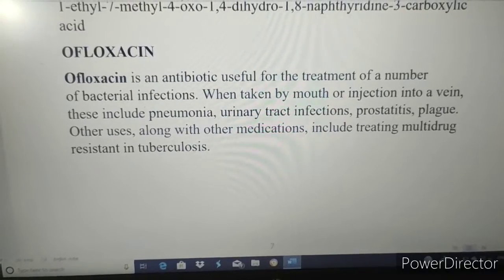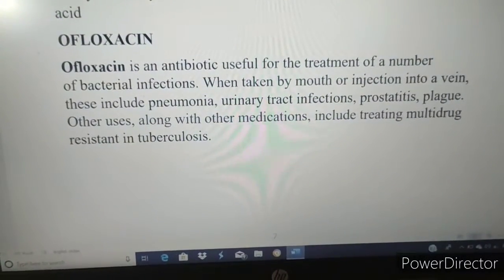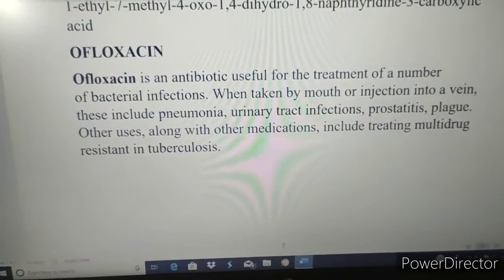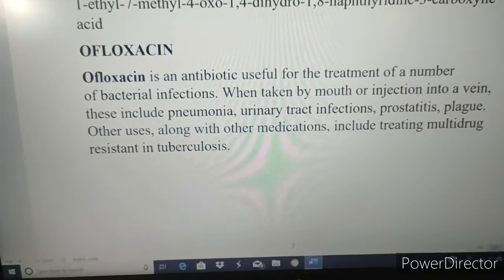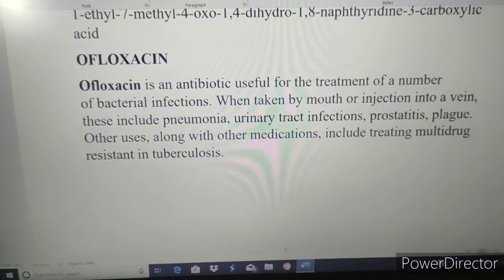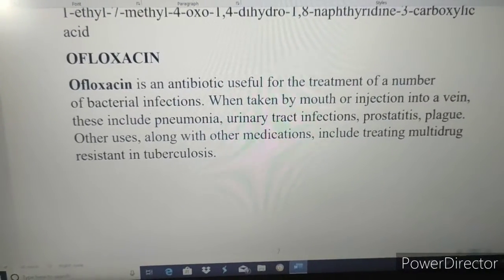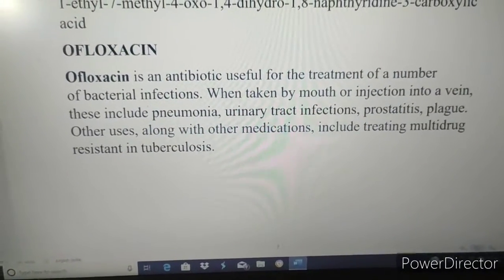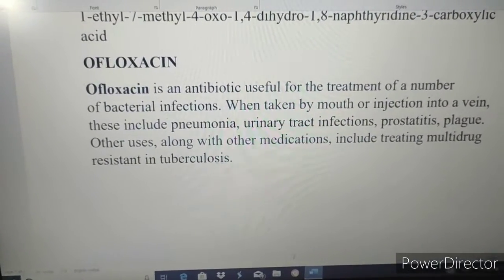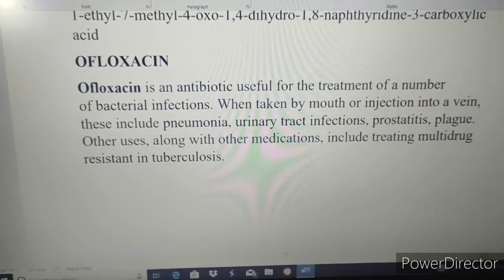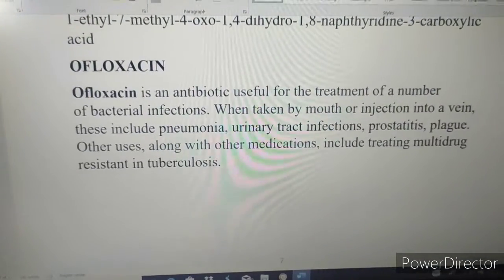multi-drug resistance in tuberculosis. Other uses along with other medications means the ofloxacin can be given in combination with other drugs, and this includes treating multi-drug resistance. If a person is suffering from multi-drug resistance, then ofloxacin can be given to that person.